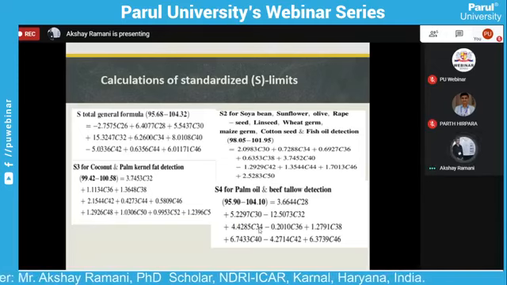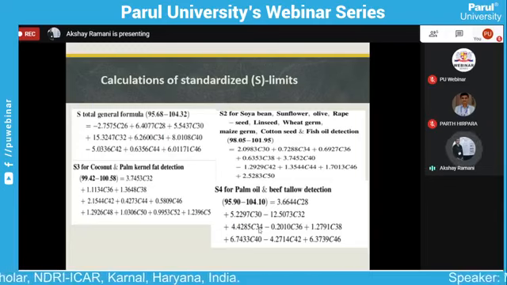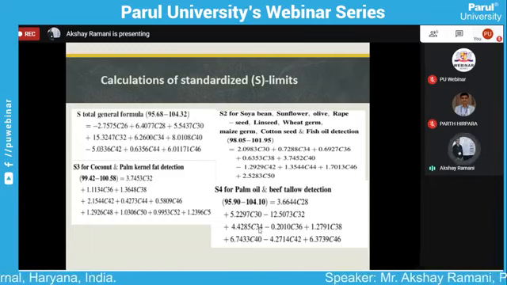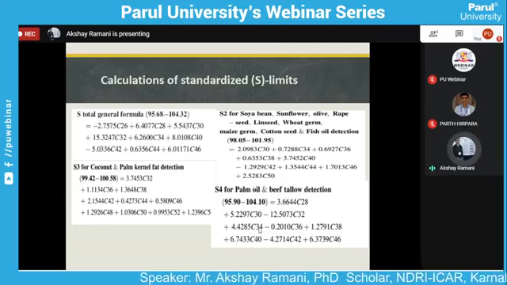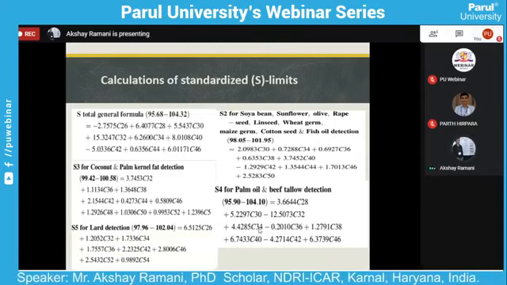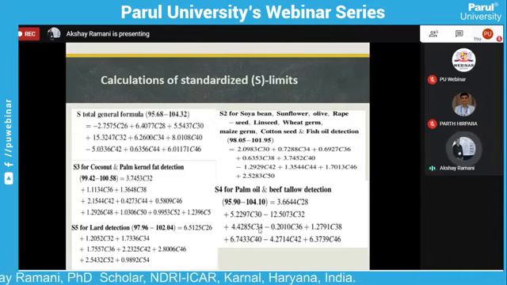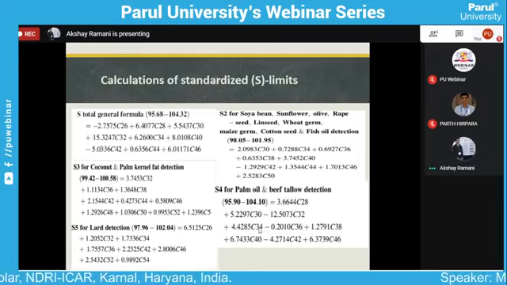If your sample is in the range 95.90 to 104.10, your sample has passed and is a genuine sample. When it is not, it is adulterated with palm oil or beef tallow. Now one more equation is for lard detection, for adulteration of milk fat. Here we see the lard detection by this calculation.